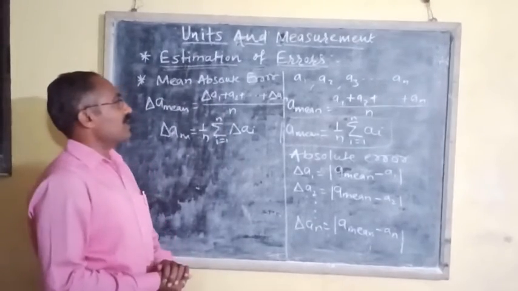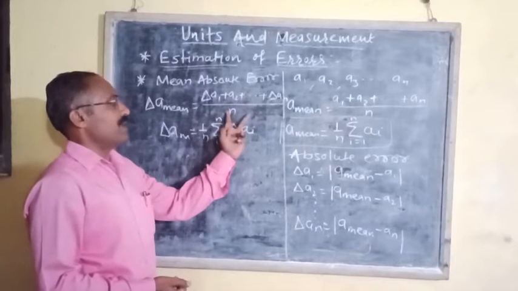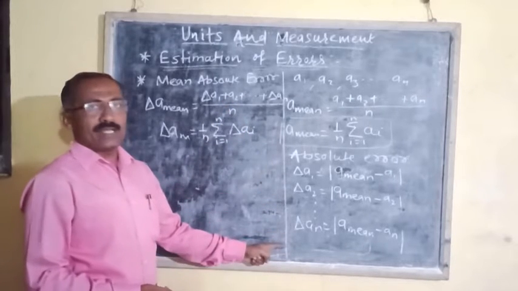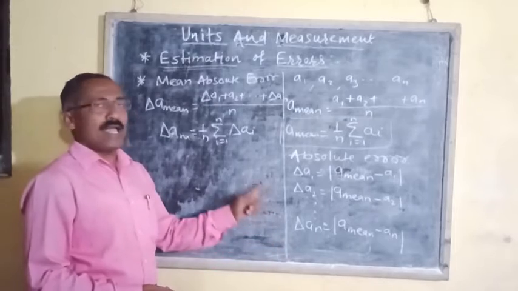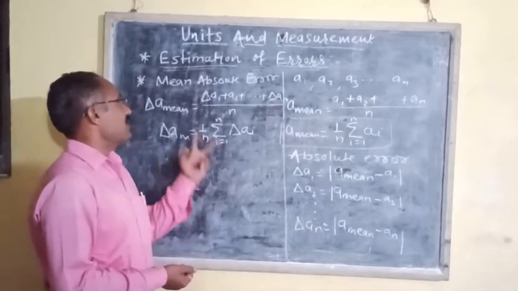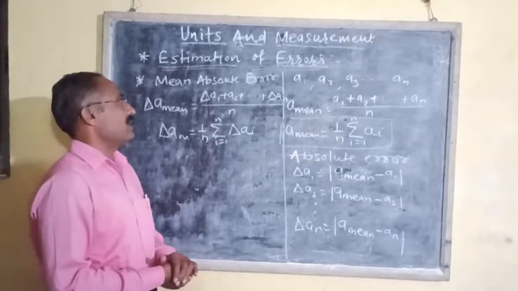Mean absolute error is defined as the arithmetic mean of all the absolute errors. That arithmetic mean is called delta A mean.